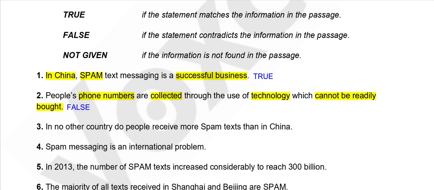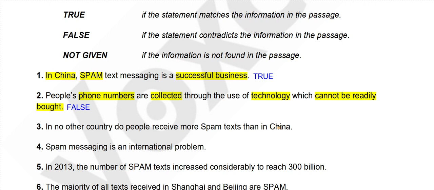Obviously this information is false. Next question: in no other country do people receive more spam texts than in China. So in any other country, all around the world, not even a single country receives more spam texts than Chinese people in China, obviously.